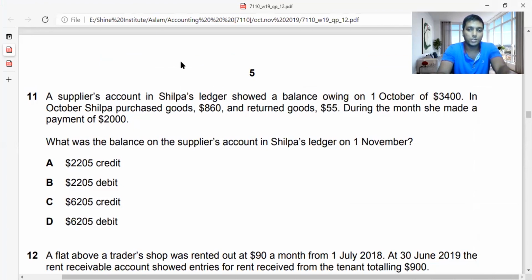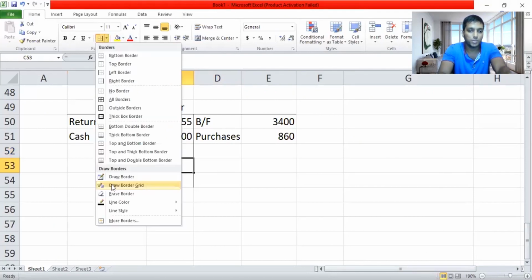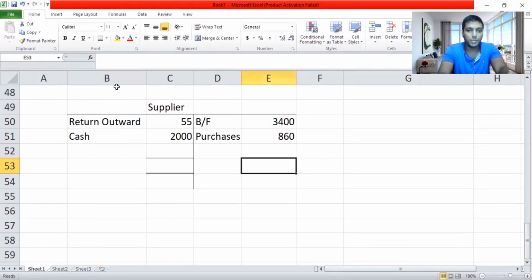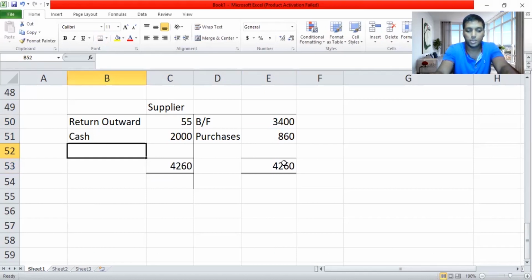And what was the balance on the supplier's account in Shilpa's ledger? I want to know the balance on 1st November. First of all, I'll finish this sum, so I can get the final balance here. Which side is greater? I think the credit side is greater. It's 4,260, and I'll write 4,260 here also. So what's the actual difference between 4,260 and this 2,055?